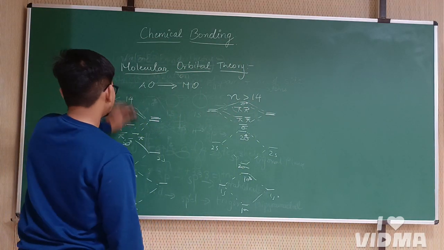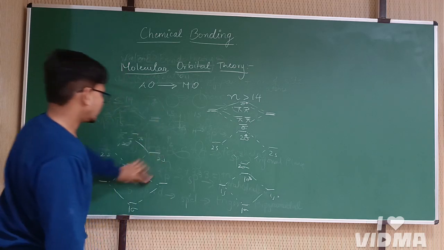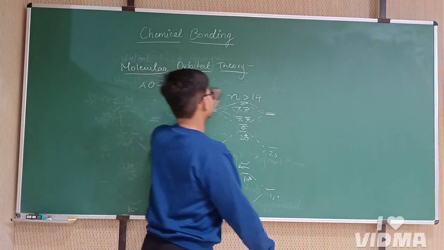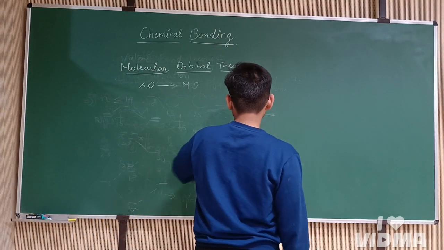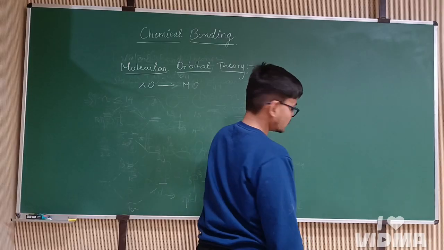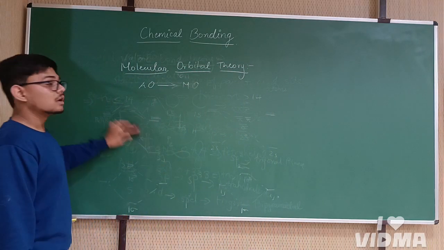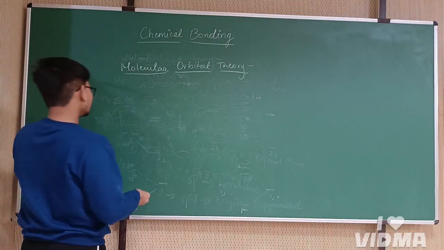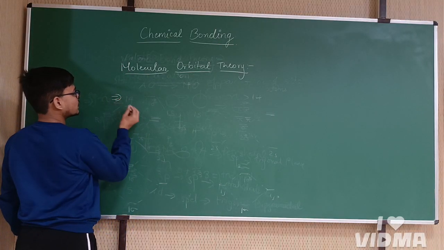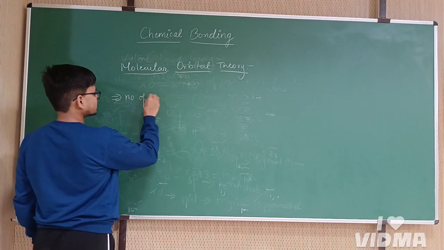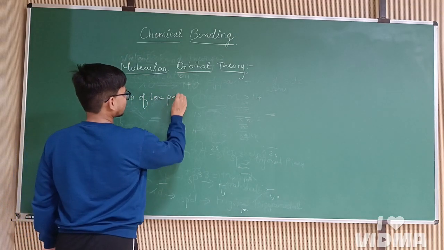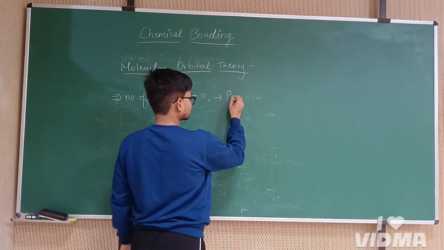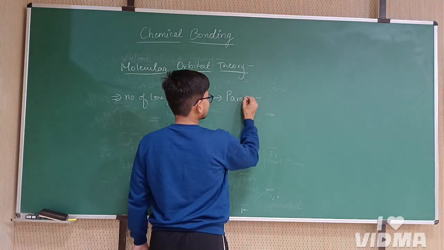Now, as per this theory, it was able to explain the magnetic behavior. When there are unpaired electrons present in the molecular orbitals, that is, when the number of unpaired electrons is not equal to 0, we will have paramagnetic behavior.